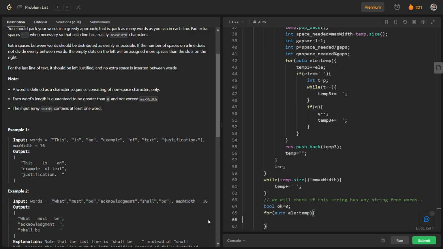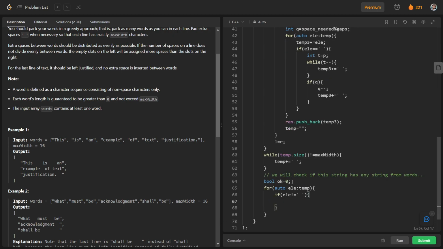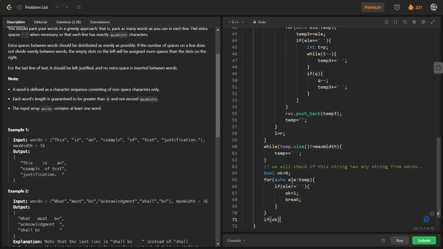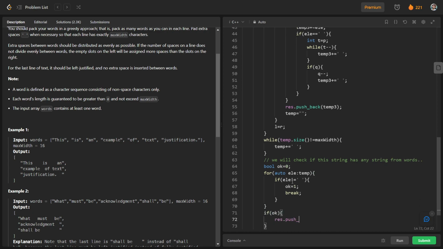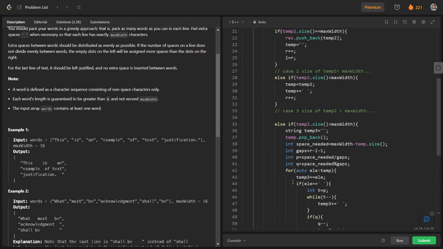We will iterate over temp, and if ele is not equal to an empty space, we can conclude that there is a string which is coming from words. So we can say that ok is equal to 1, and we will just break this loop. And if we are having ok, we will just push back temp here, and we will just return res. So let us see whether the code works or not.